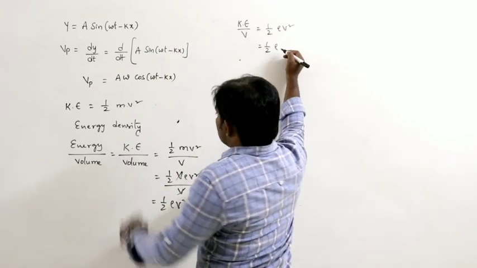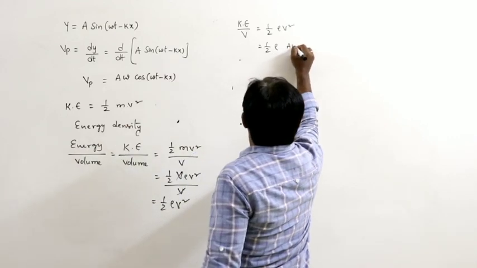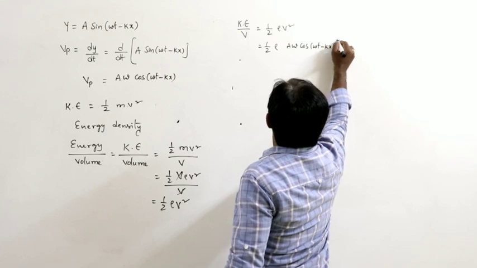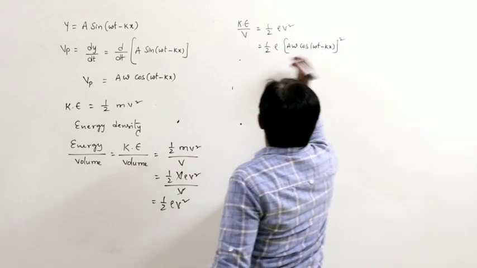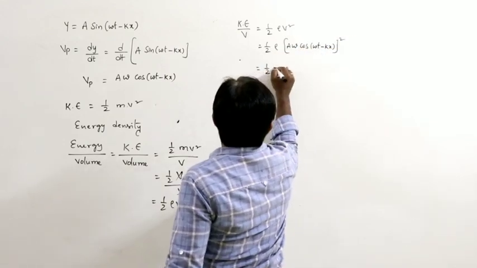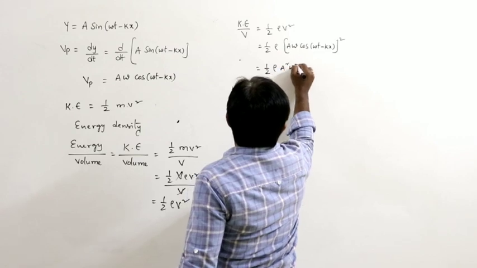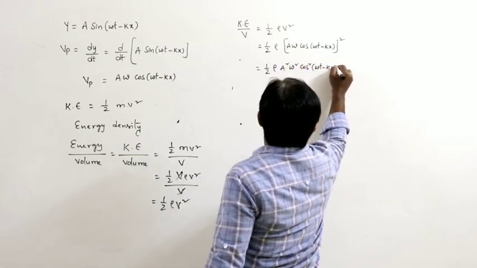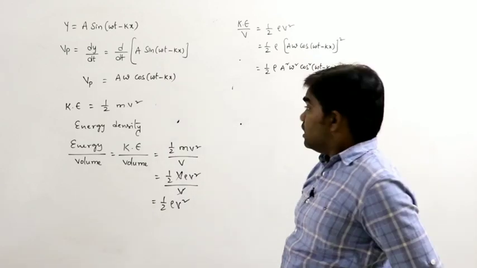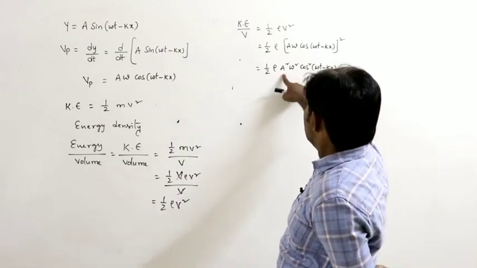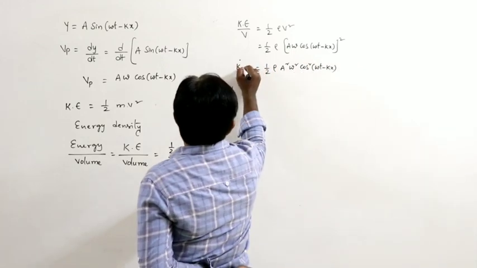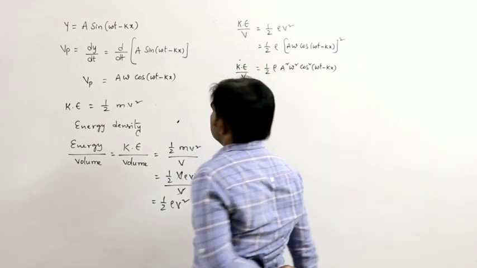Half rho v square is half rho times (a omega cos(omega t minus kx)) whole square, which equals half rho a square omega square cos square(omega t minus kx). This is the kinetic energy per unit volume.